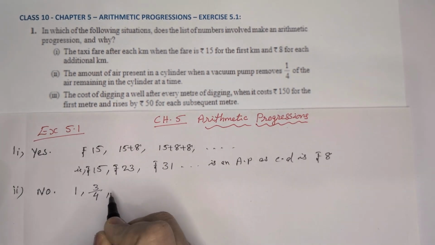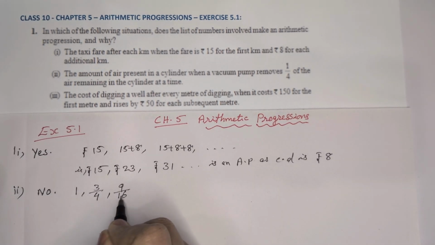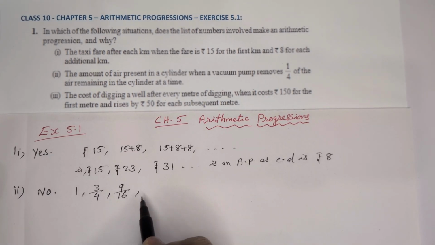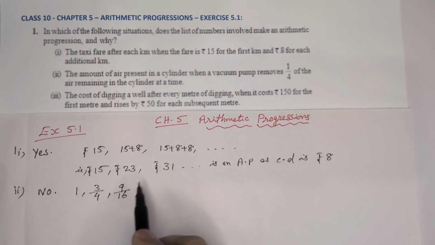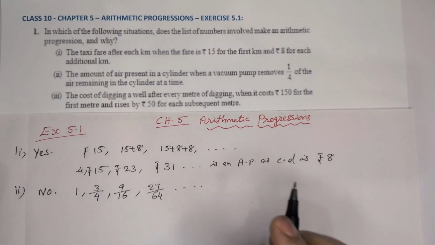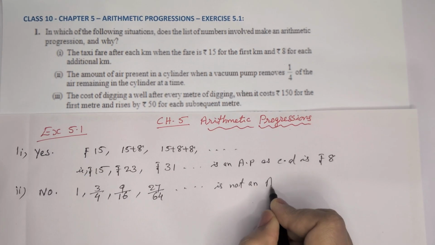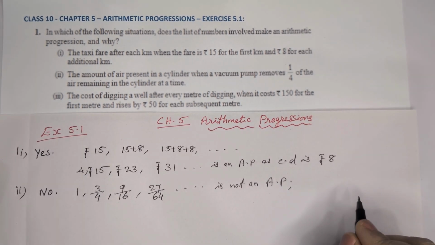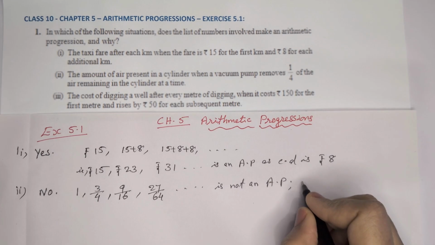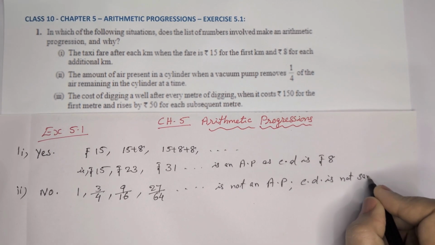And again the next time 3/4 of this, that means 3/4 of 3/4, it will become 9/16. Again the next term is 3/4 of this one. So 3/4 into 9/16 will come as 27/64. It's going that way. So we can say it's not an AP. What's the reason? Common difference is not the same, not constant.